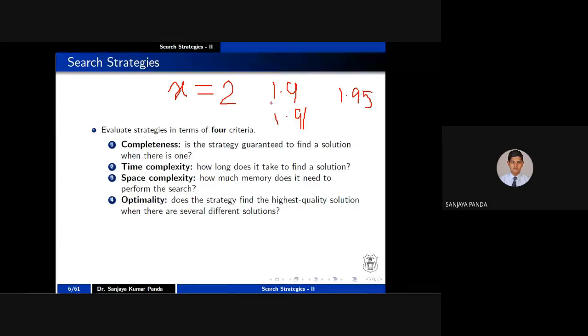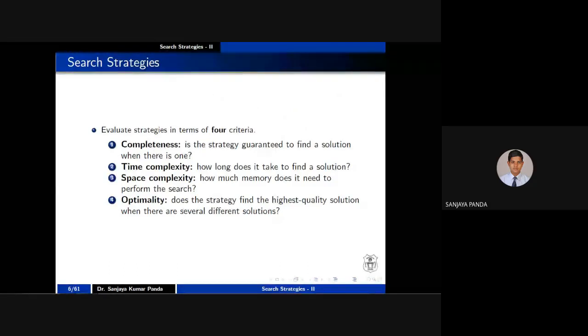Not just a better solution. 1.9 is also a better solution, and 1.91 is also better, because they are close to 2, in comparison to, let's say, 0.9. Obviously, in comparison to 0.9, 1.9 is a better solution. But what is the highest quality of solution, which is very close to 2 or exactly 2? That you have to find in the optimality criteria.